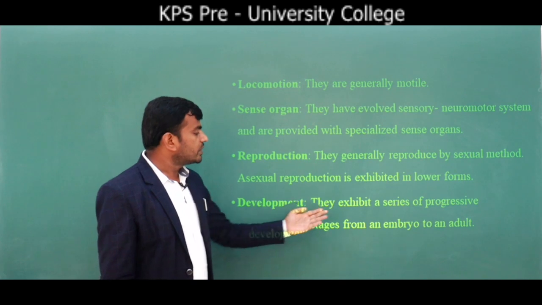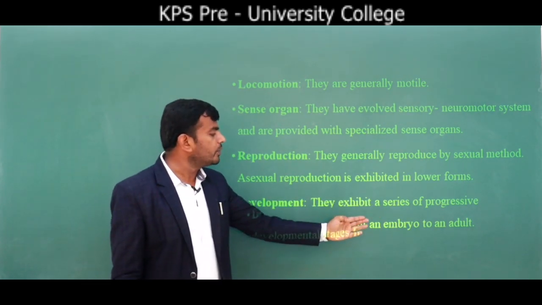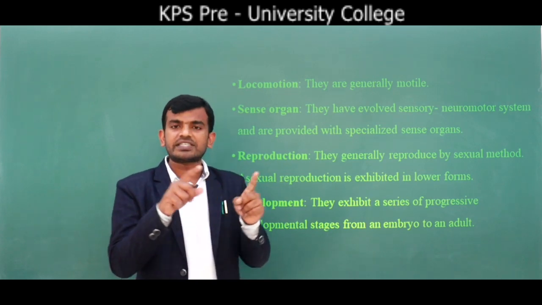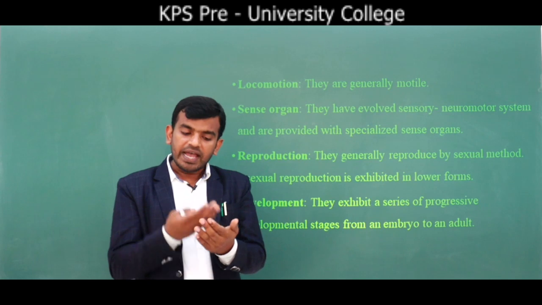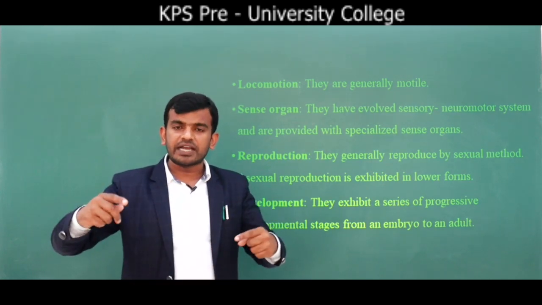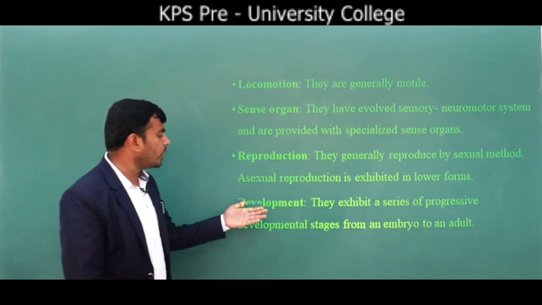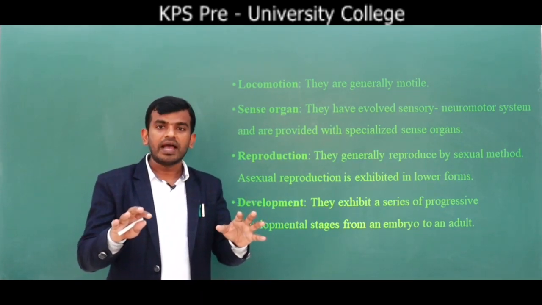Development means what? Exhibiting a series of progressive developmental stages from embryo into adult. As we know, during sexual reproduction male and female gametes fuse together to form a zygote, and this zygote undergoes a series of developmental changes and becomes an adult, and that process is called what? Development. And this is about the salient features of kingdom Animalia.